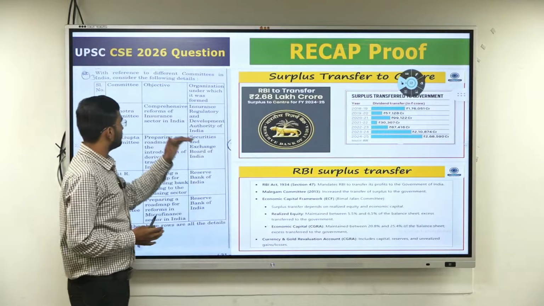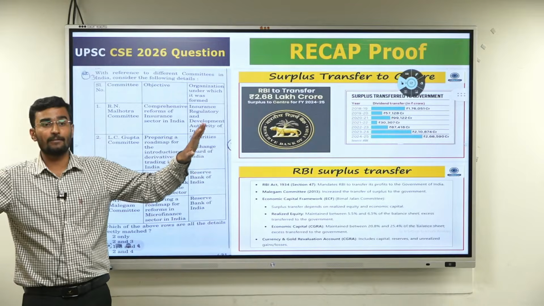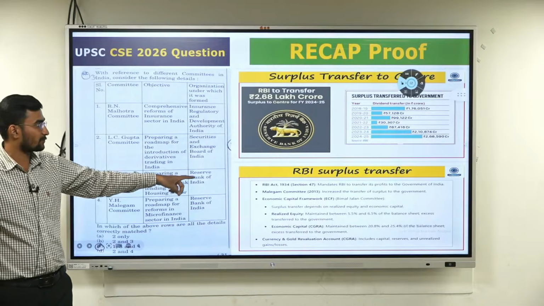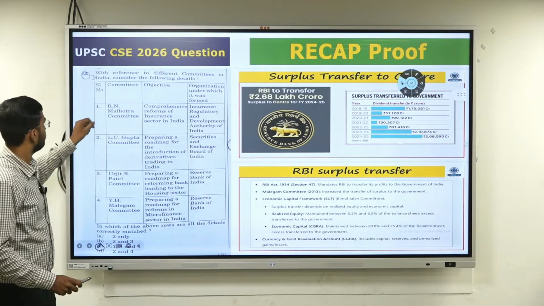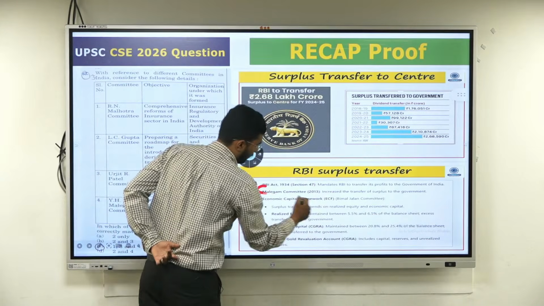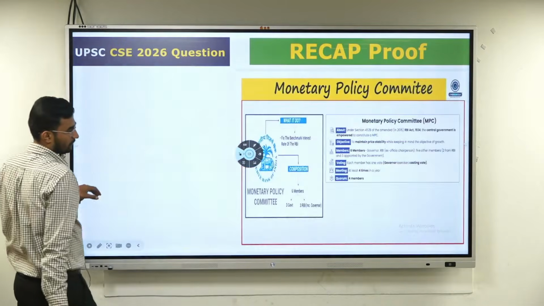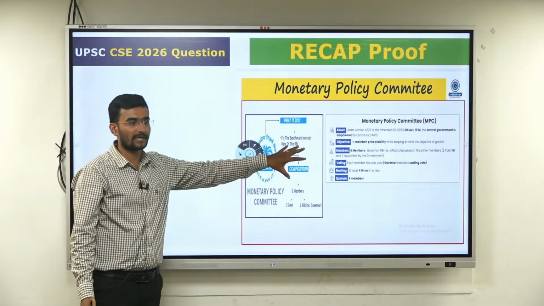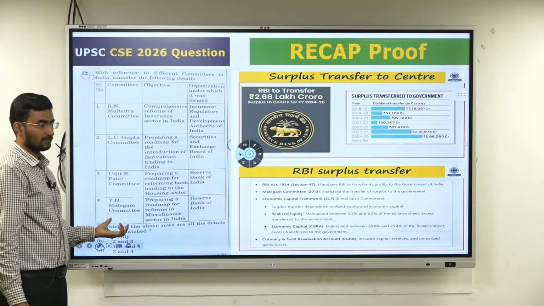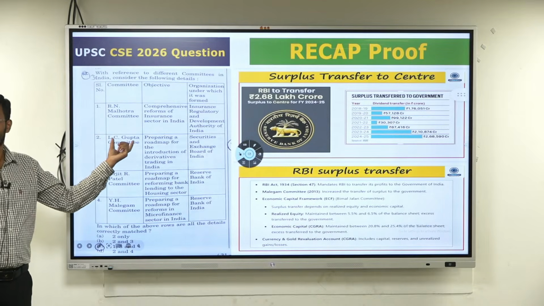And again we have discussed the Malhotra committee with respect to IRDAI, the Insurance Regulatory and Development Authority of India. Related to this, we discussed the Malegam committee with respect to RBI surplus transfers. Malegam committee recommendations, and Urjit Patel also we have discussed. The same thing. Malegam, Urjit Patel, Malhotra, discuss these.